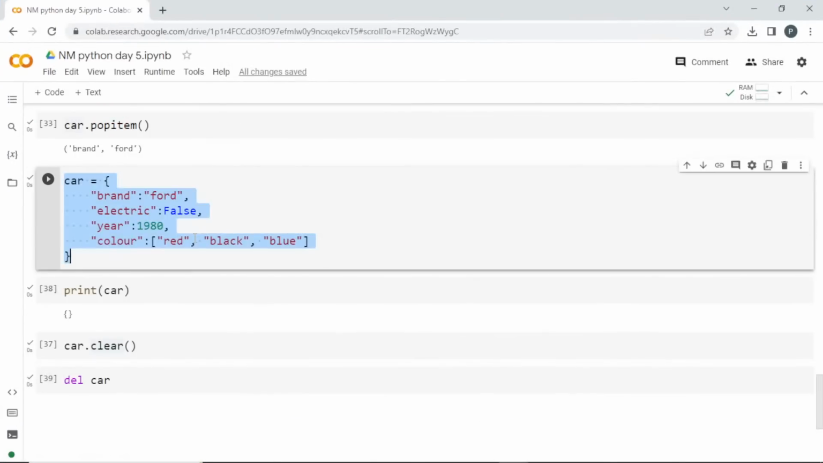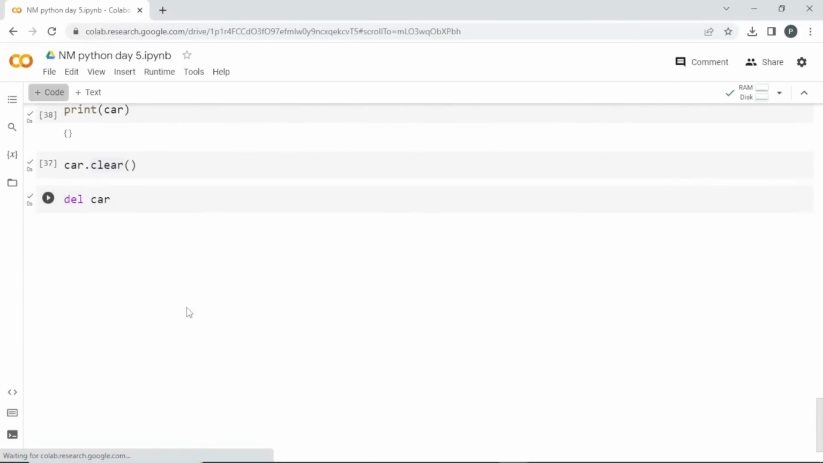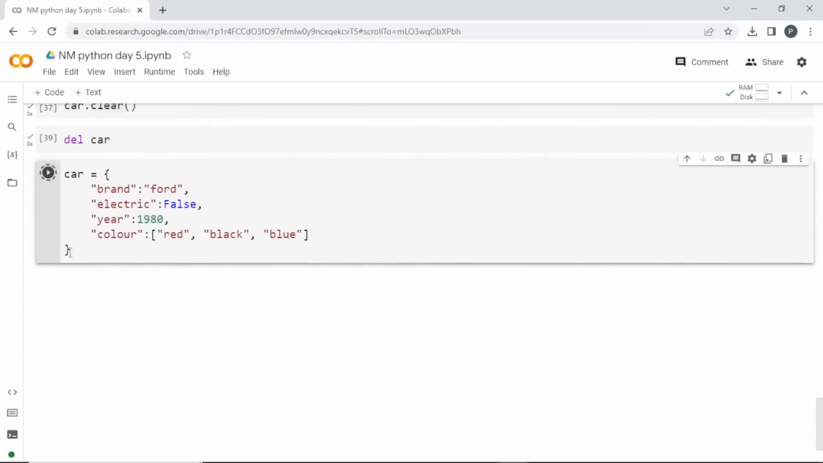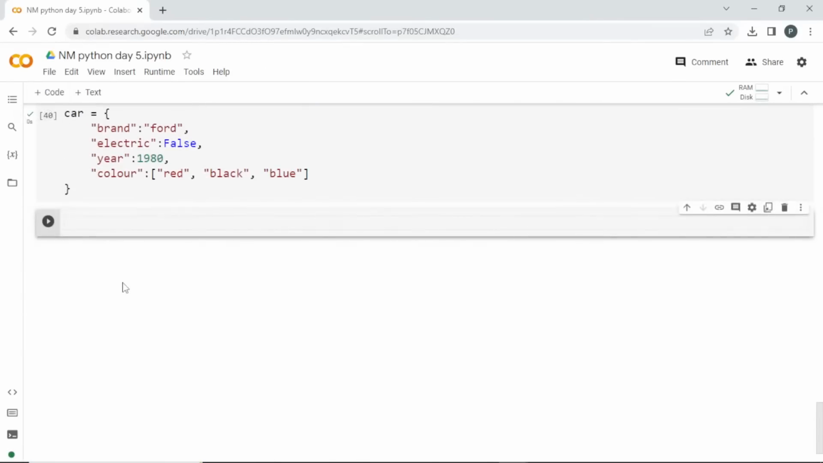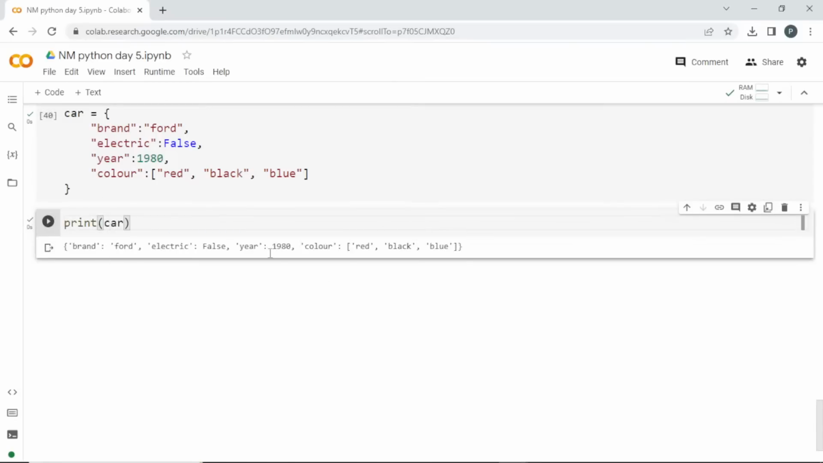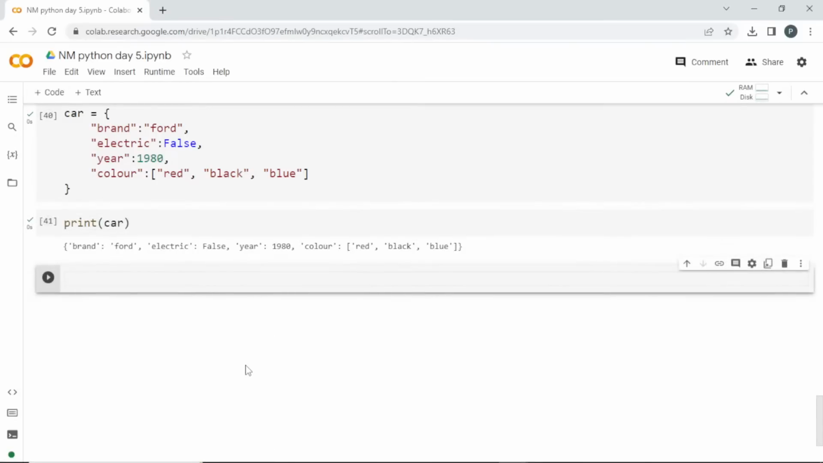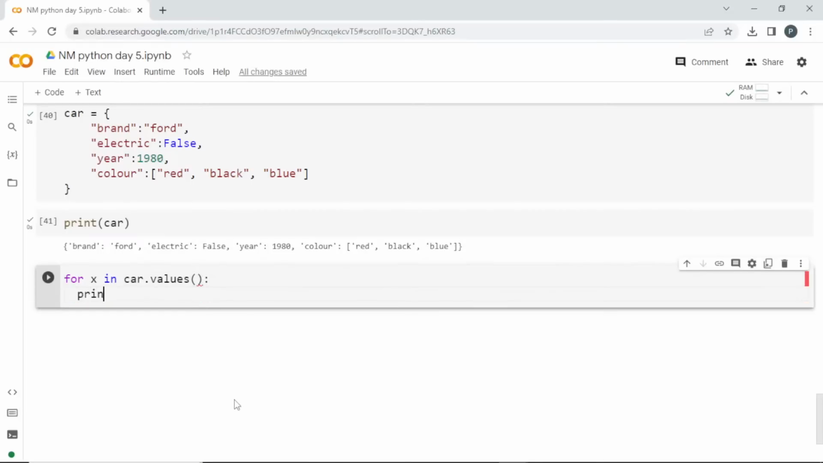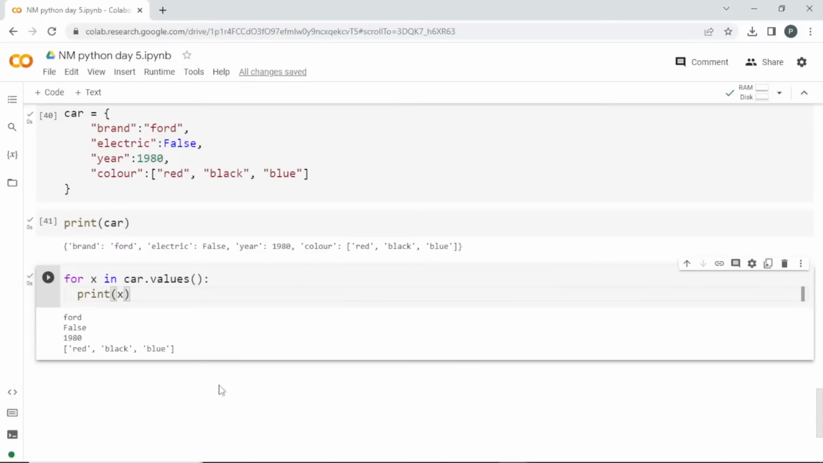Let me call this car once again. Since we have deleted it, I'll run this. Print car. Okay, we got the output. Now I'm going to use a for loop: for x in car dot values. So car dot values is obviously going to give me the values present there. I'll print x. It is going to print one by one. See here, Ford, 1980 and so on.